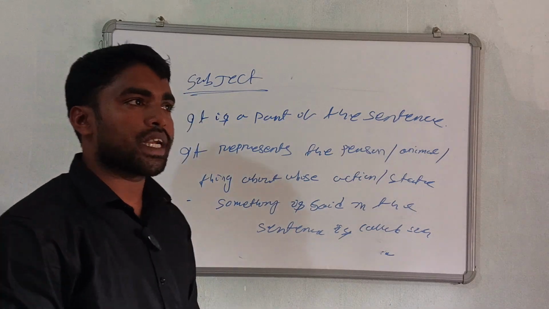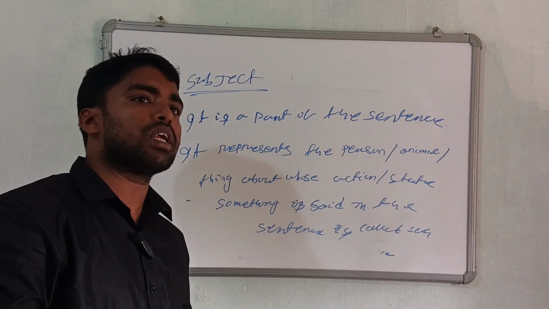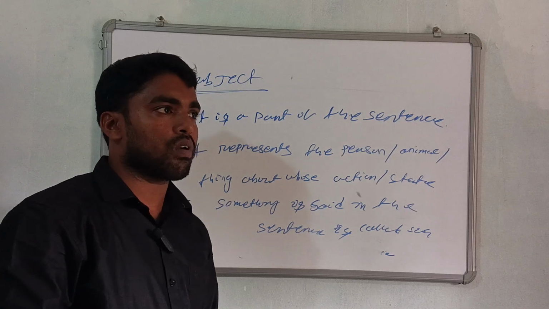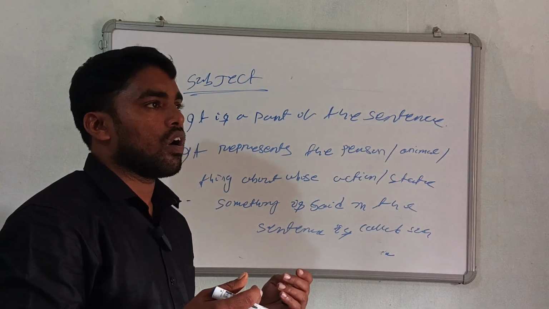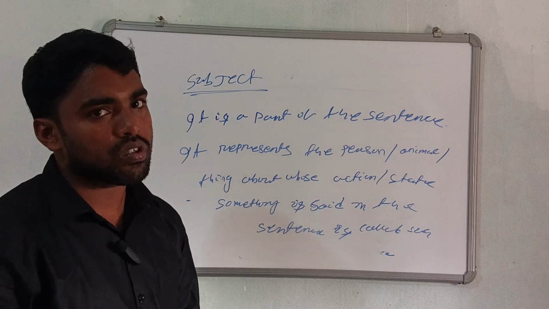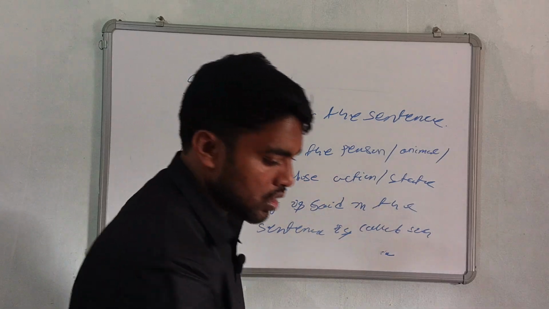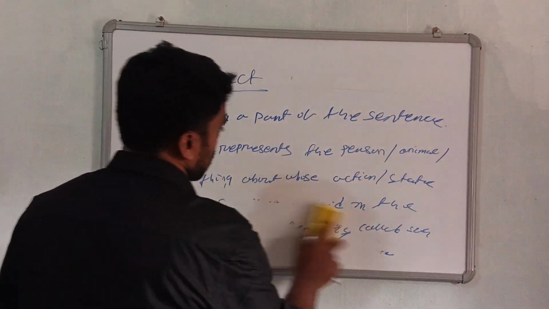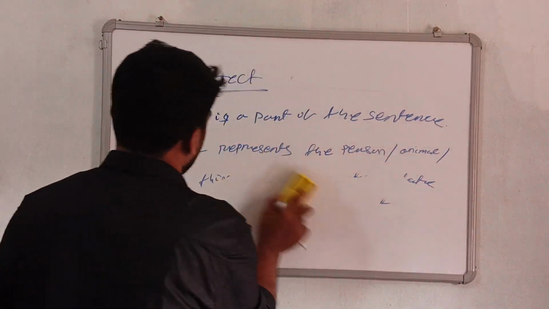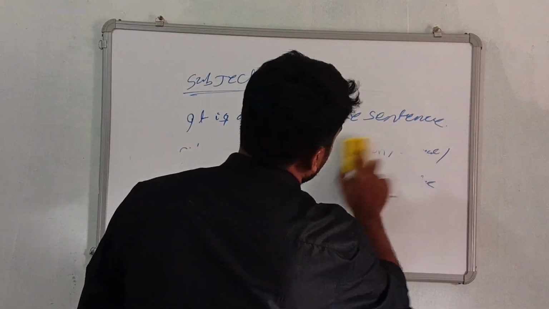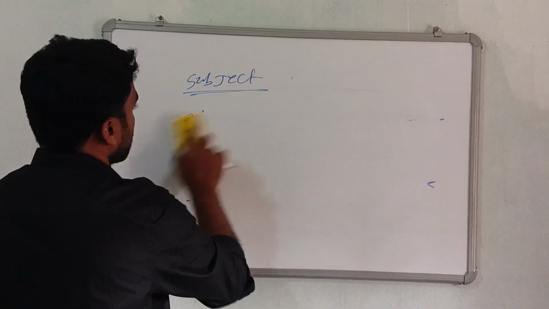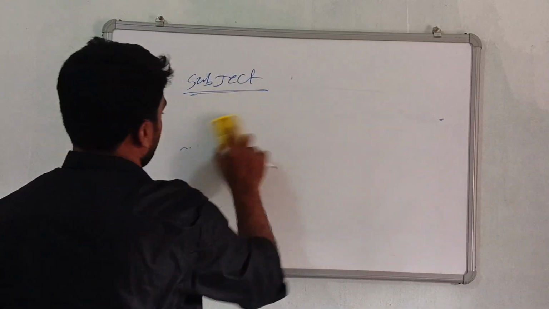And predicate. Now predicate is a part of a sentence, it is the remaining part of the sentence. It informs or tells us about the subject. So in the sentence, one part is subject and another part is predicate. Subject is related to person, animals, things.